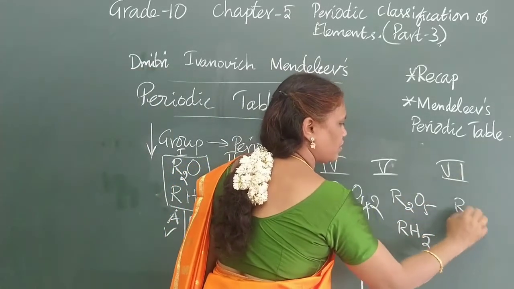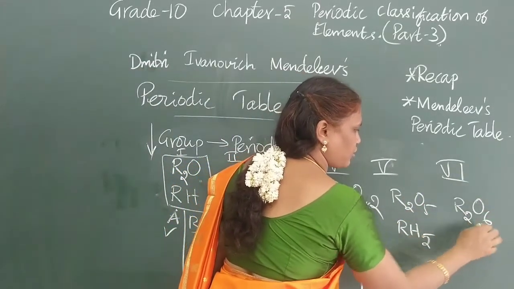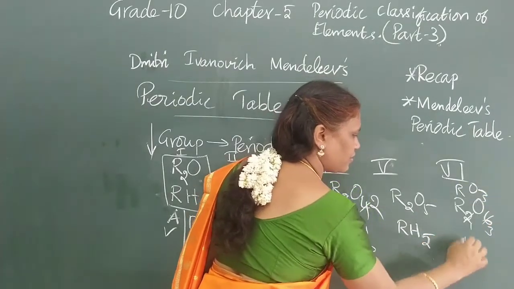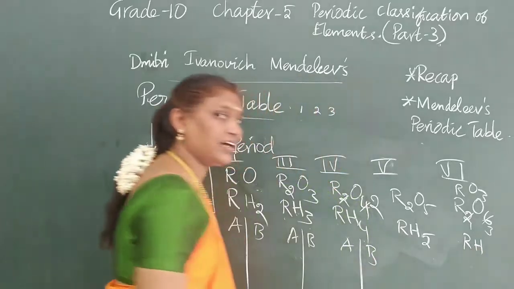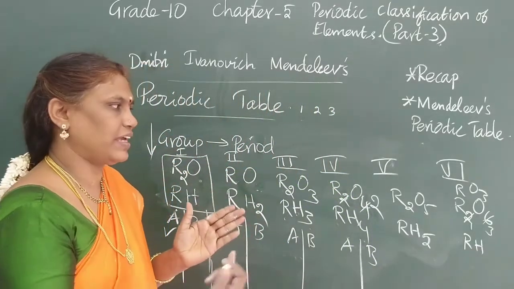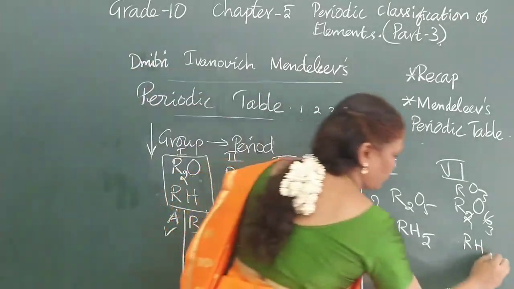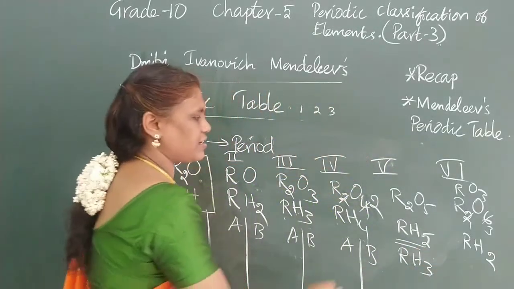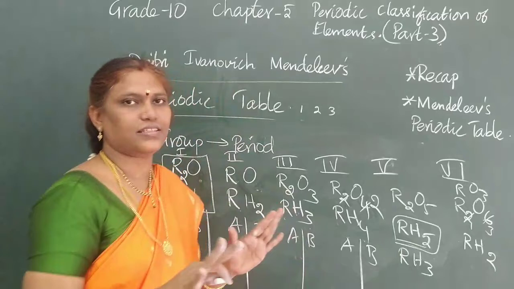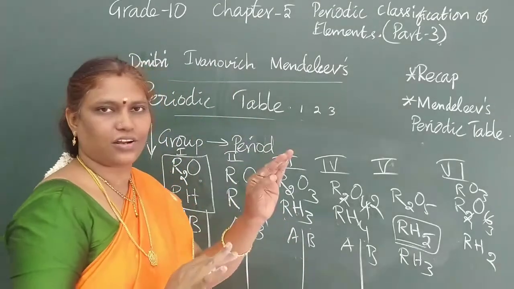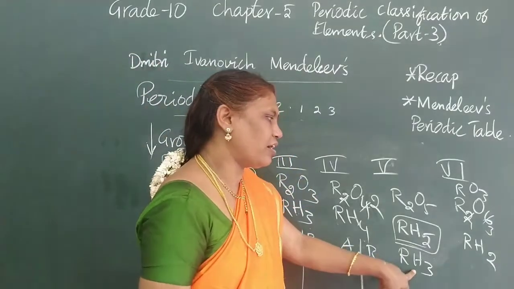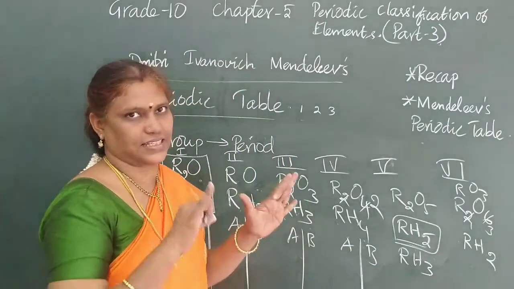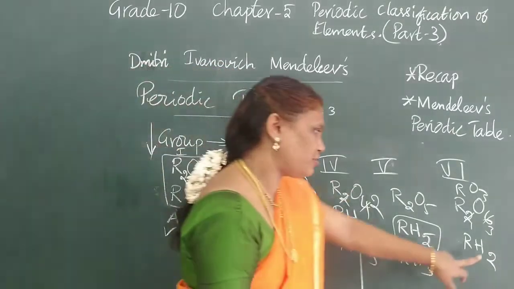Sixth group. Here 2, here 6, so you can write it as RO3. Here it will be RH2, because 8 is the outermost shell it should be. With 6 electrons you need 2, so they will be getting 2, and it becomes like this. For the fifth group, 5 electrons are there, so you need 3 and write RH3.